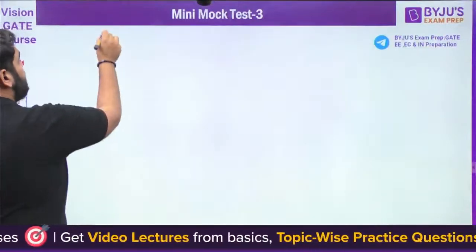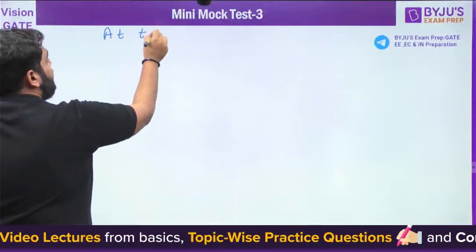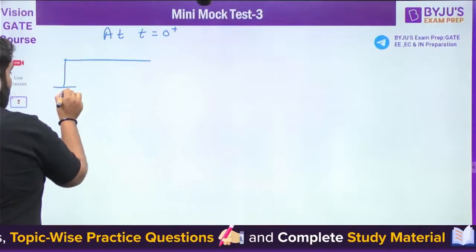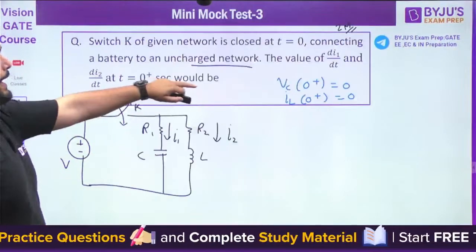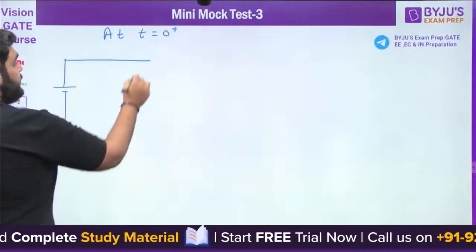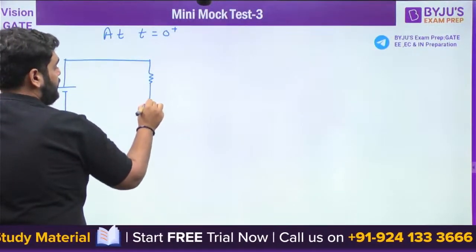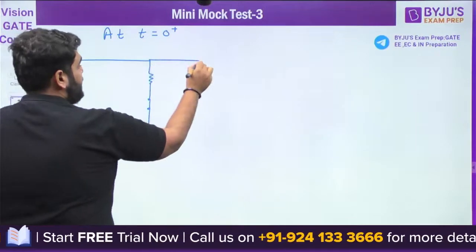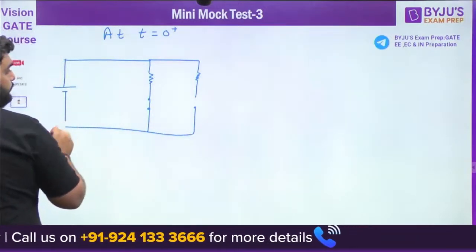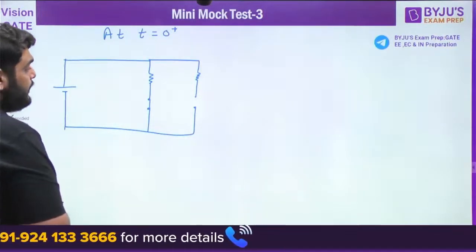So if I draw my circuit at t equal to 0 plus, what will happen? Since capacitor voltage is 0, it will be short circuit. And here you can see the inductor current is 0, so it will be open circuit.